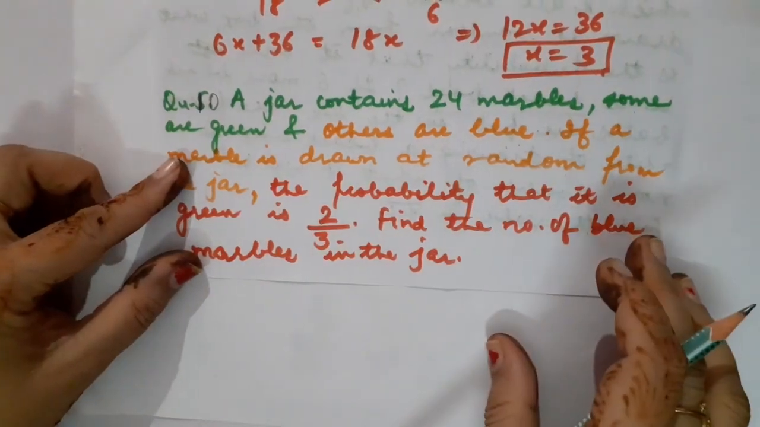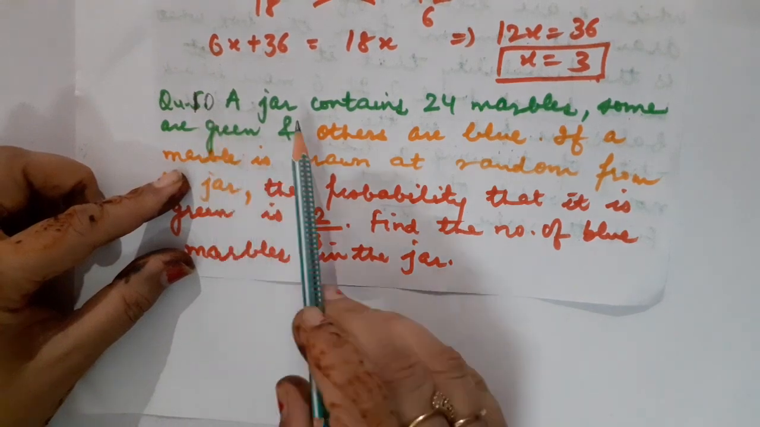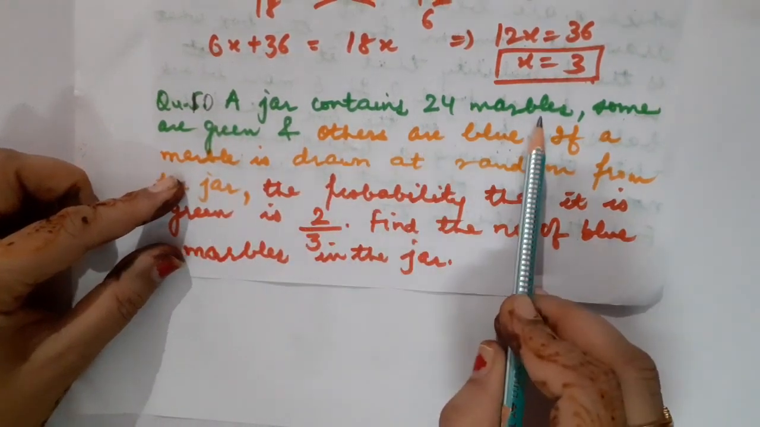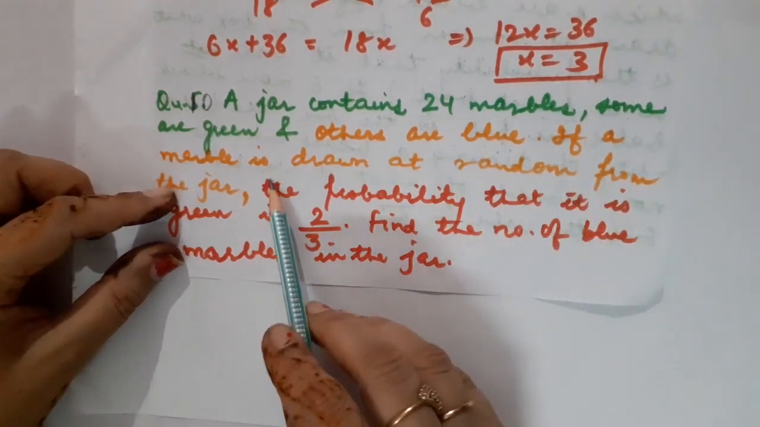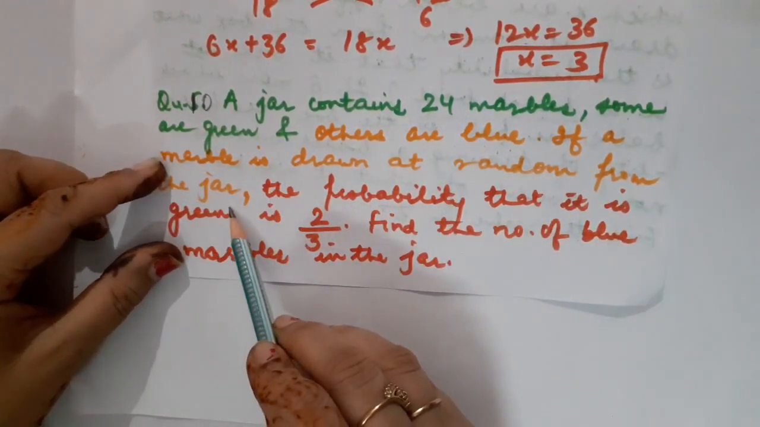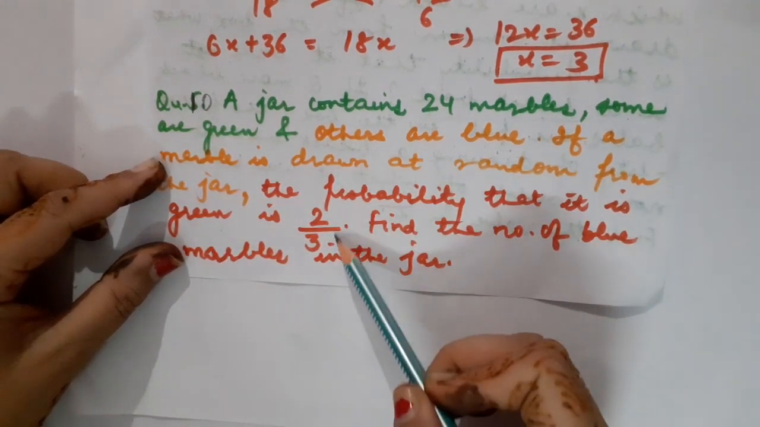Now children, I am going to discuss section C questions. This is question number 10. A jar contains 24 marbles. Some are green, others are blue. If a marble is drawn at random from the jar, the probability that it will be a green marble is 2 by 3.